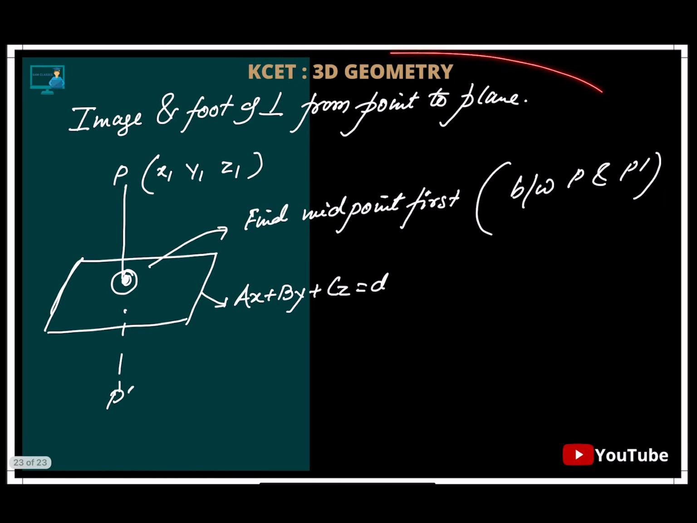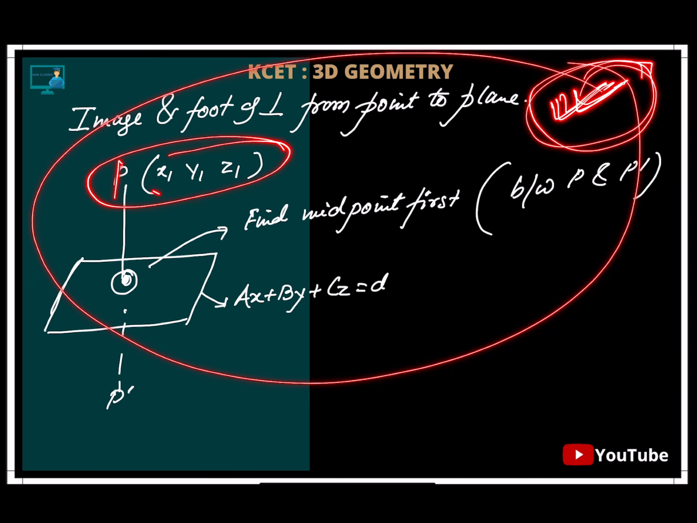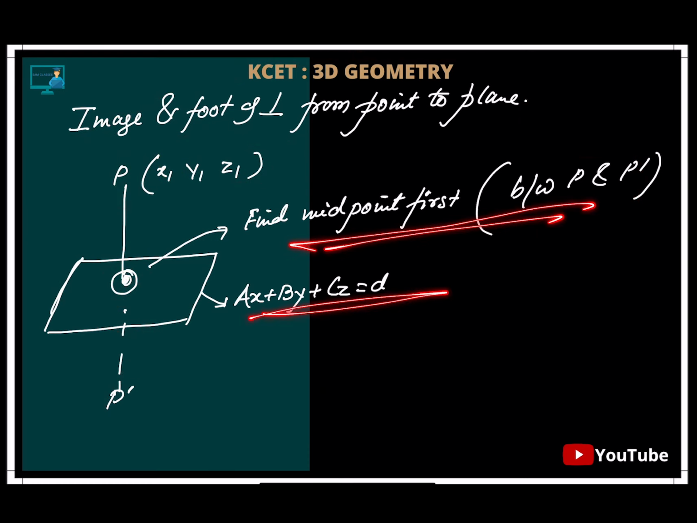Next, a lot of students ask how to go about the foot of the perpendicular. I'll give you a trick for that later. But as of now, if they talk about the image, this is the point and this is its image. In between will be the midpoint, because it is divided in the ratio 1:1. So you can find the midpoint, and this is the equation of the plane. It's just a general way. We'll take a question, do everything in detail, and tell you how to solve it, along with tips and tricks.